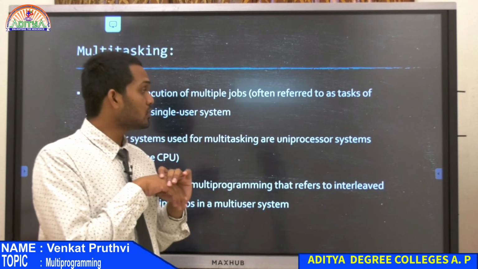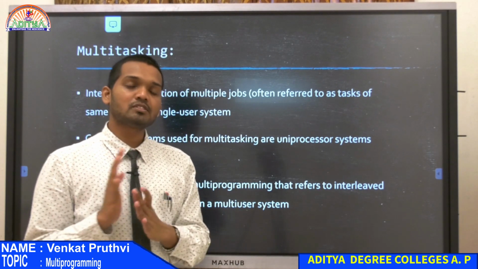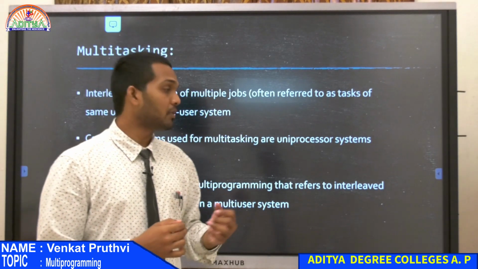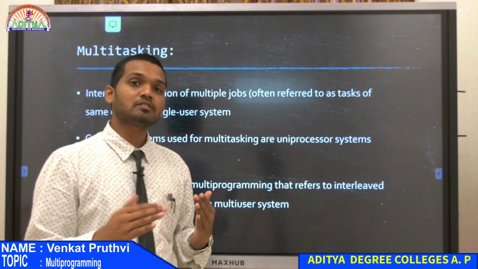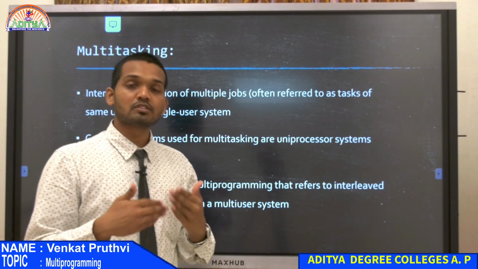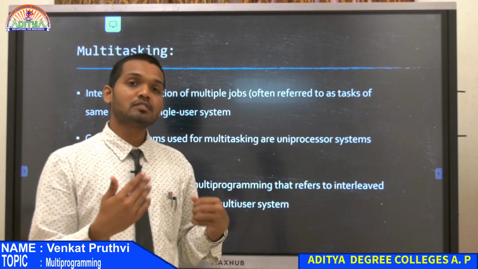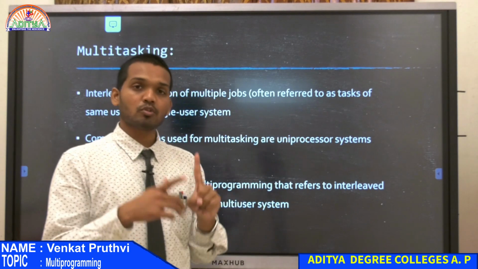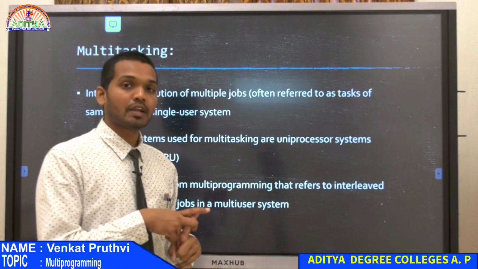Until now, no computer is able to perform multiple tasks at the same time by the same processor. That is the reason they created more cores inside the processor, that is, more processors that are able to manage different programs at the same time. So a uniprocessor has only one processor, and one task can be done only one at a time.